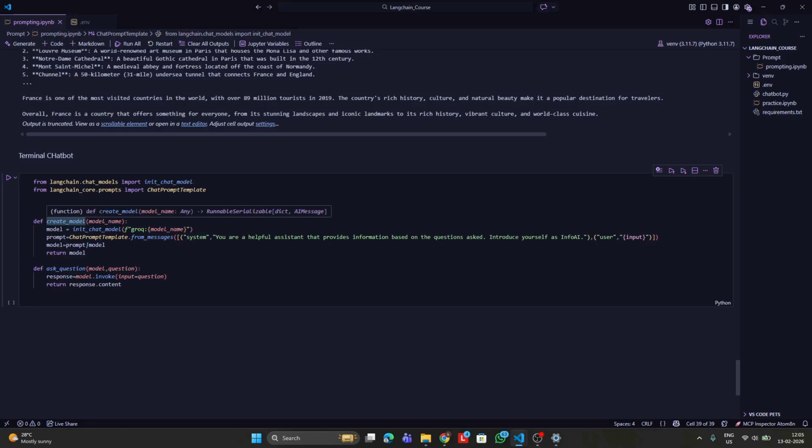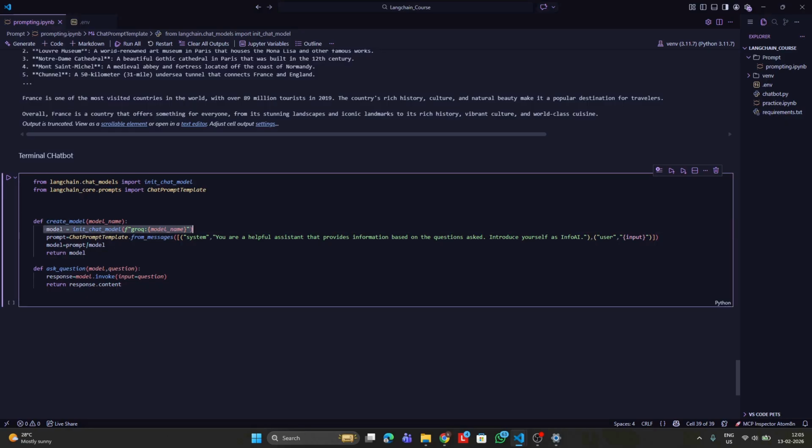The first function is used to create a model. As soon as it initializes the model, the next step is to define the prompt template. The prompt template method that we are using is the first method. Then the next step is to bind the prompt template to the model, and this is going to return the model. This is exactly what we saw at the start of this video. The next function that we are going to define is the ask question function. The ask question function takes the question as an input and then gives out a response.